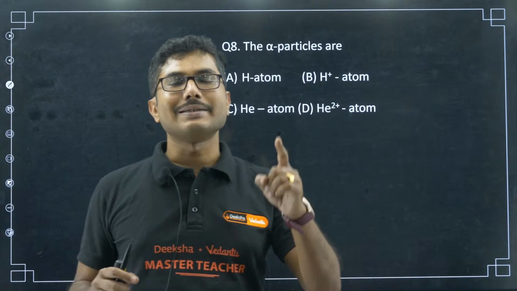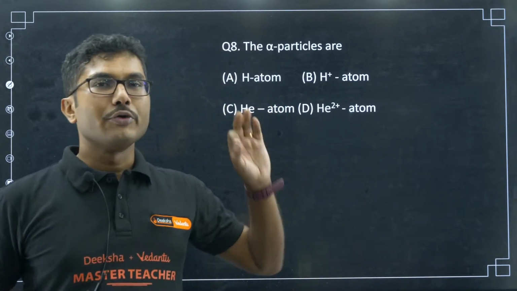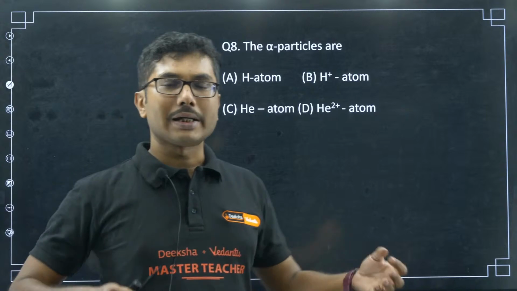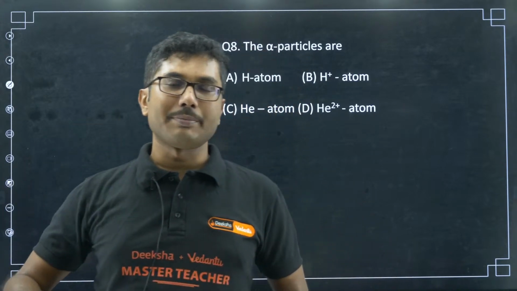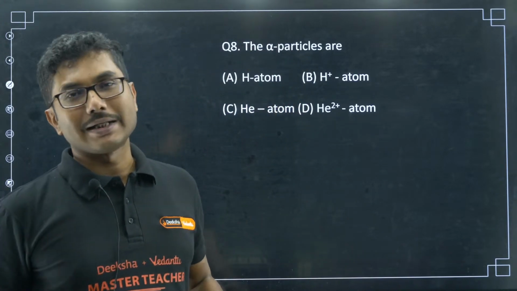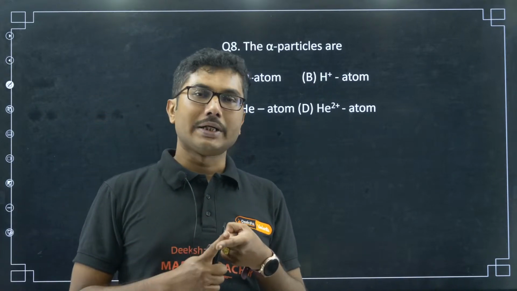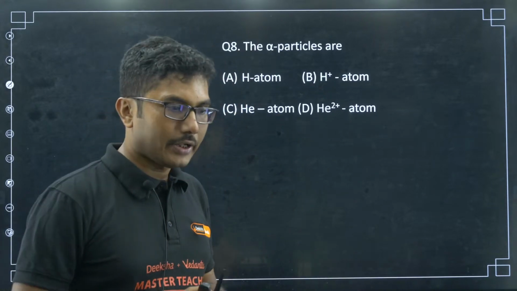So passing package along with numericals, you can score up to 50 plus. The rest is obviously your luck. If you are lucky, maybe you can score 70 to 80% as well. But the minimum is the passing package plus numericals to score at least 50 plus. Okay, got it?